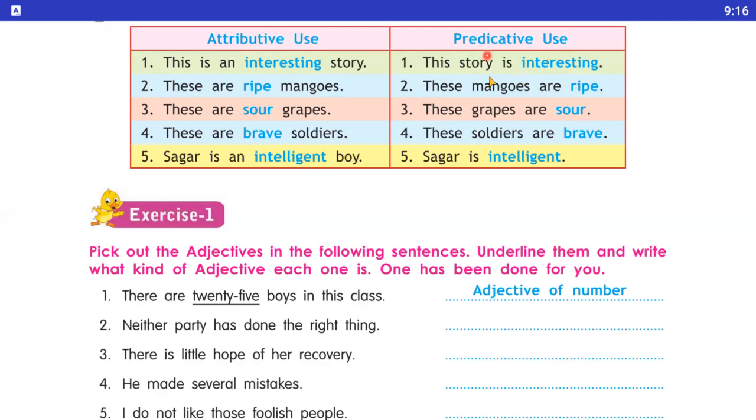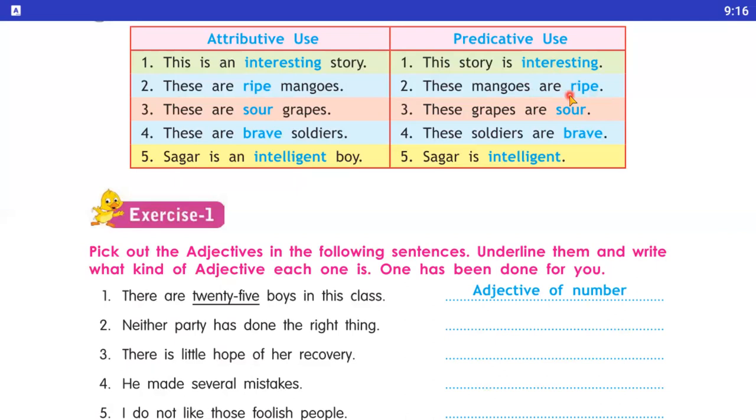So that is the difference between attributive and predicative adjective. Another example is here. These are ripe mangoes. Here you notice that the noun is mangoes, and before the noun we use ripe. It is an attributive adjective. And the next sentence: These mangoes are ripe. Here you notice that ripe follows the verb, and the noun is mangoes. So here it is a predicative adjective.